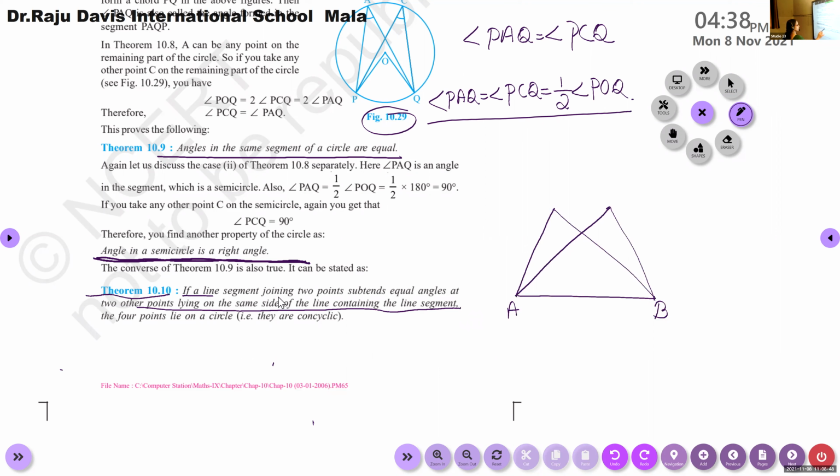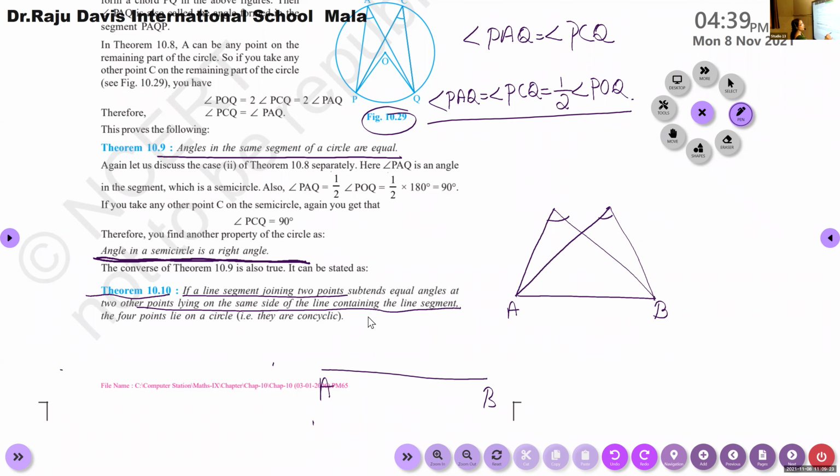AB is a line segment joining 2 points and subtends equal angles. These 2 angles are equal. Where must those angles lie? They lie on the same side of the line containing the line segment. Is that clear? Ma'am, that means they should lie like parallel, opposite to each other? Not parallel. See, AB is a line segment.